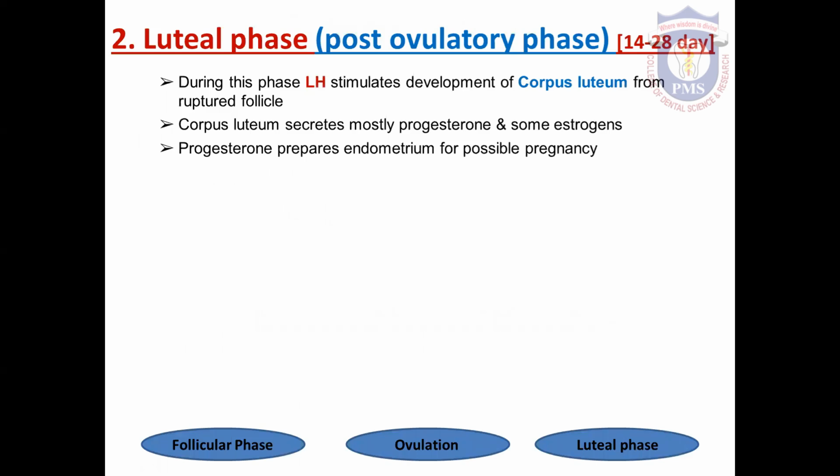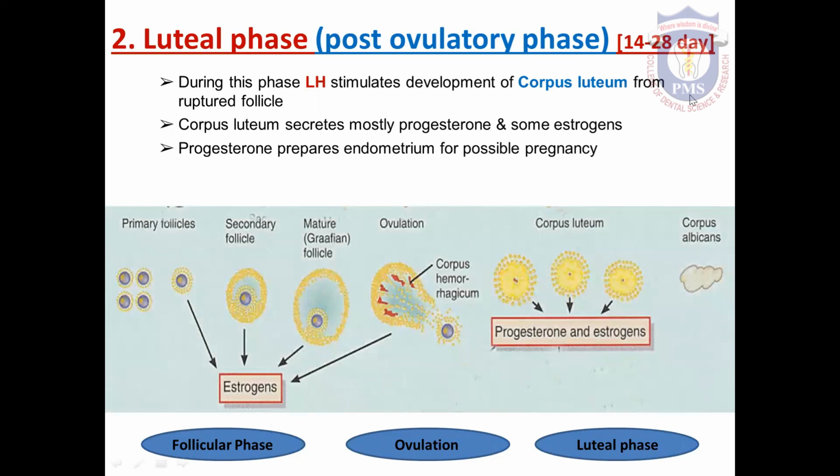Then, after the ovulation, the next phase is called luteal phase. It occurs after the ovulation, so it is also called post-ovulatory phase. This phase extends between 14 to 28 days.